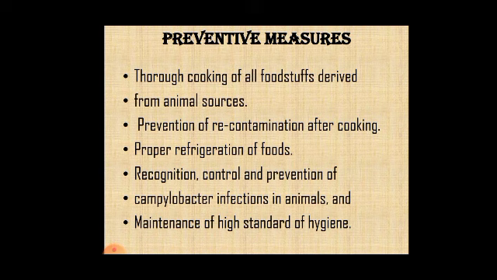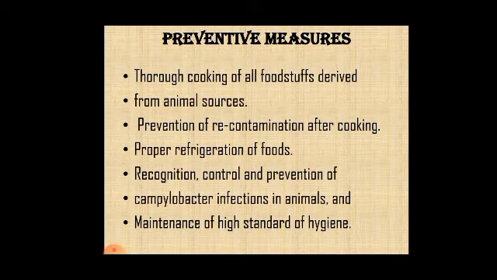Then recognition, control and prevention of Campylobacter infection in animals. Most importantly, hygienic conditions should be followed to avoid any type of contamination. So these are the major preventive measures to avoid cases of campylobacteriosis.